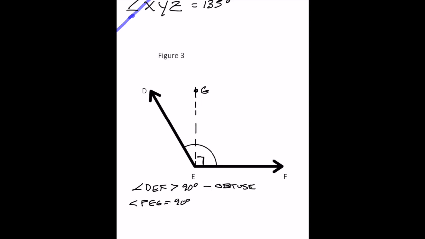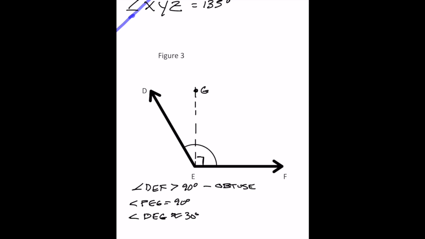And let's say if you estimate angle DEG, I'm going to say it looks like it's 30 degrees, just by the mere fact that I've looked at angles a lot, and it seems like it's less than 45. So if it's a special angle, it could be 30.